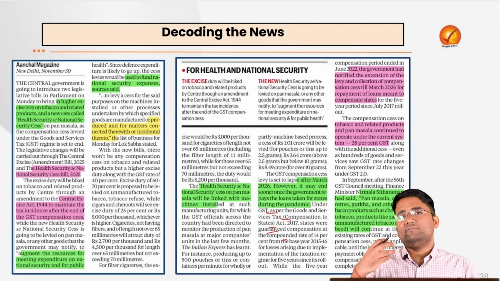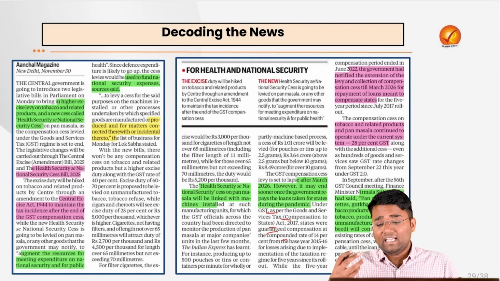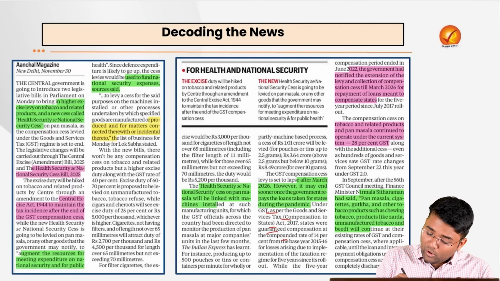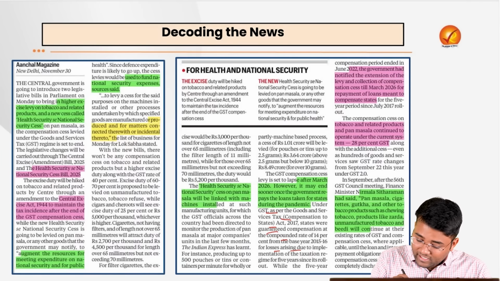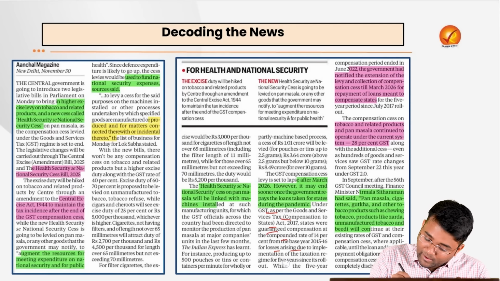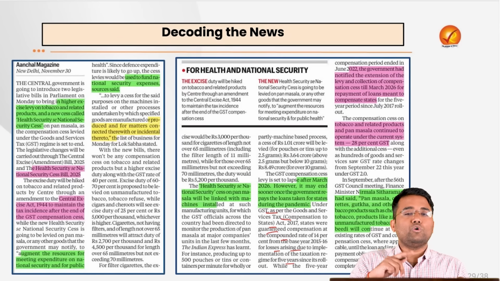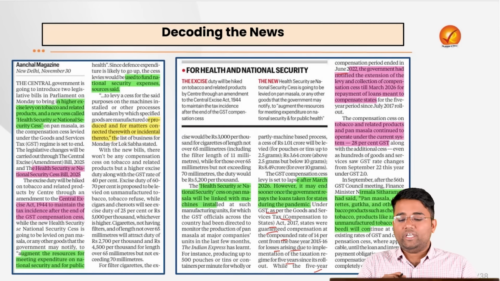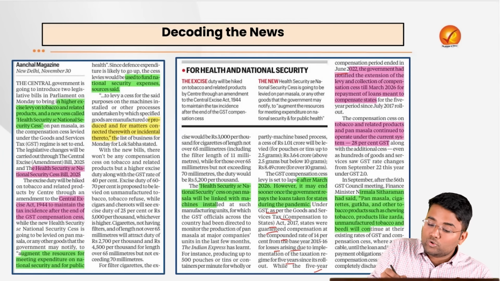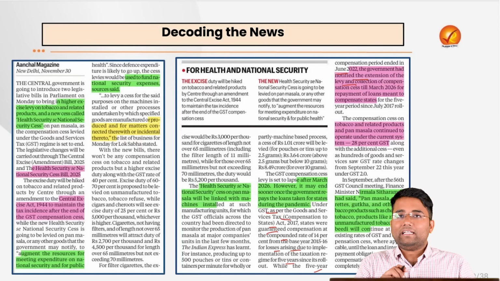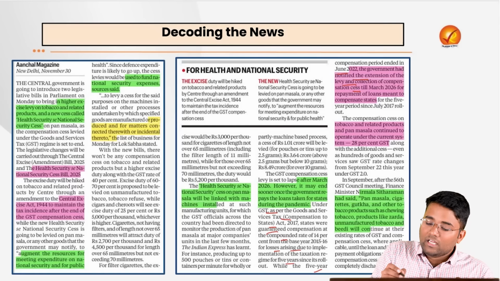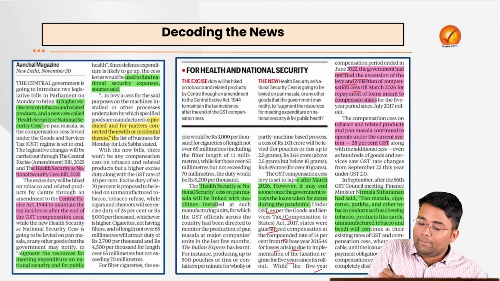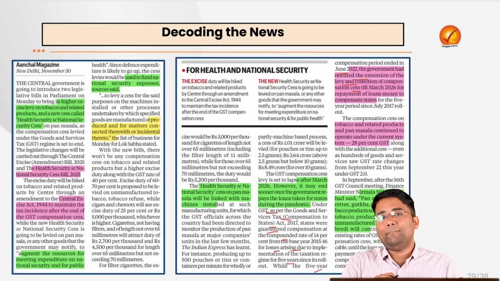Because of the implementation of the GST, whatever revenue losses states were having, to make up for those losses, they were promised that they will be getting compensation for 5 years since the rollout of GST. After the 5-year compensation period ended in June 2022, the government has notified the extension of levy and collection of compensation cess till March 2026 for the repayment of loans that were meant to compensate states.